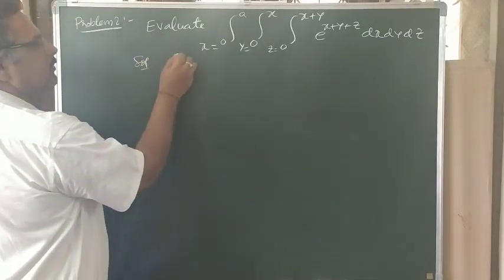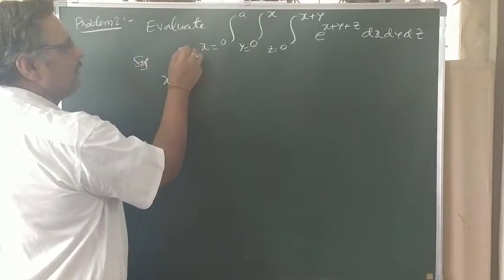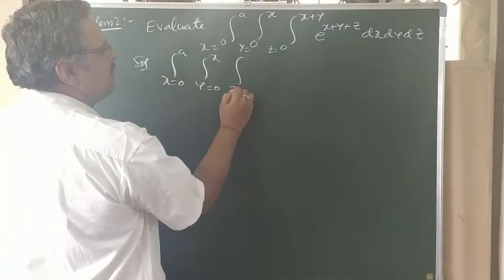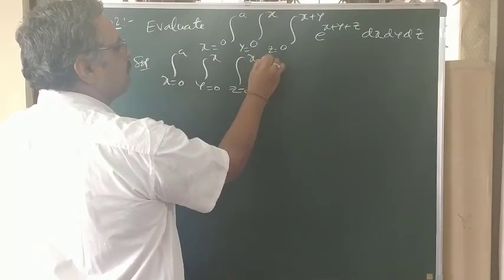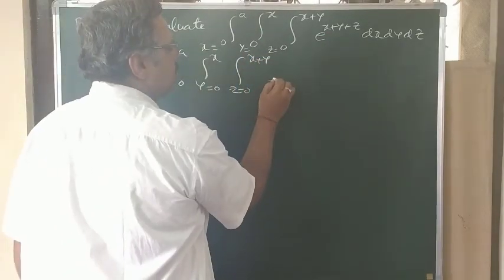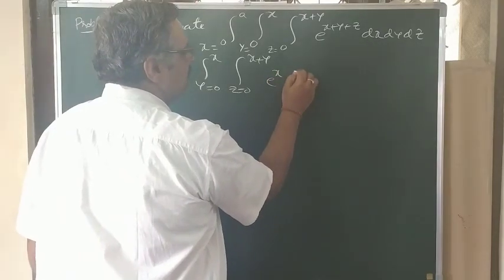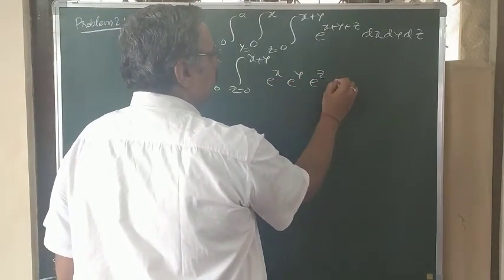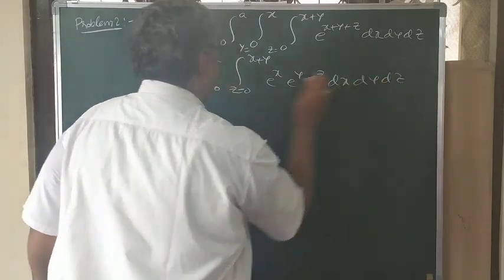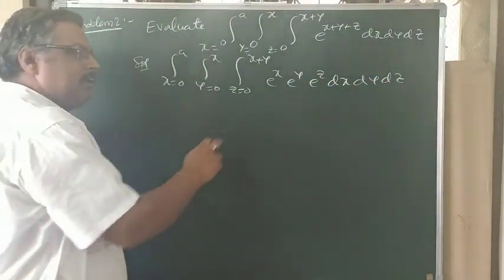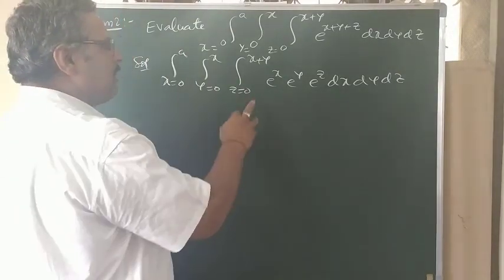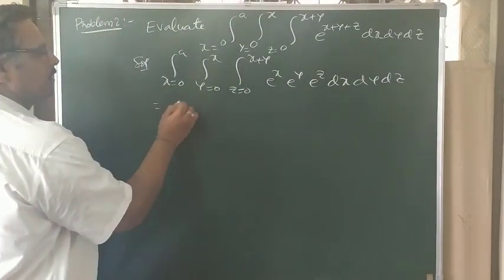Now solution. X is 0 to a, y is 0 to x, z is 0 to x plus y. E power x plus y plus z is nothing but e power x into e power y into e power z dz dy dx. Now first integrate with respect to z. Other two variables are treated as constants.